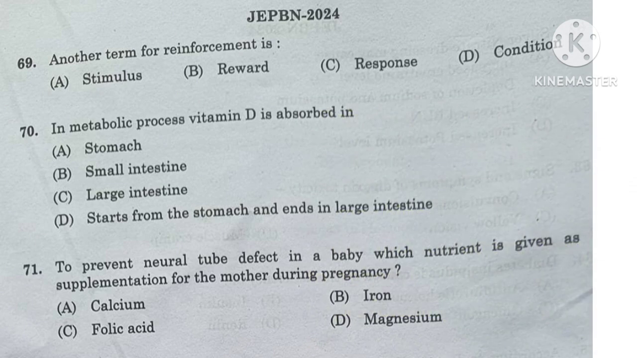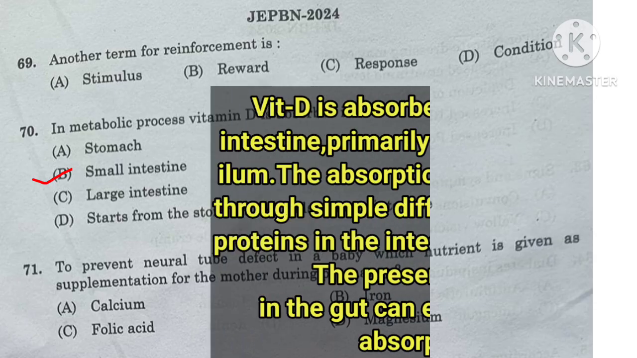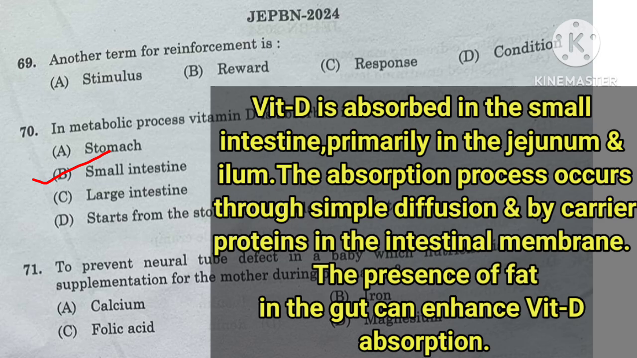Question number 70. In the metabolic process, vitamin D is absorbed in the stomach, small intestine, large intestine, or starts from the stomach and ends in the large intestine. Vitamin D is absorbed in the small intestine, primarily in the jejunum and ileum. The absorption process occurs through simple diffusion and by carrier proteins in the intestinal membrane. The presence of fat in the gut can enhance vitamin D absorption.